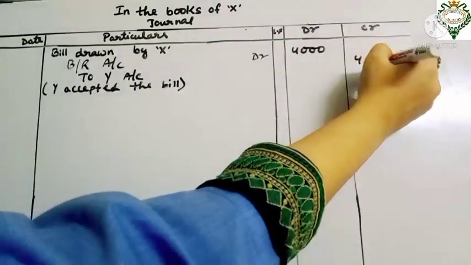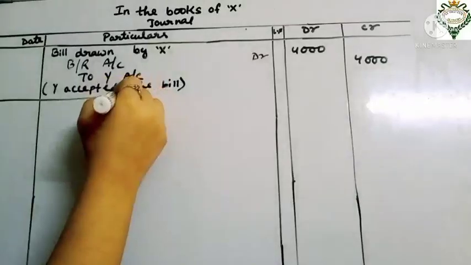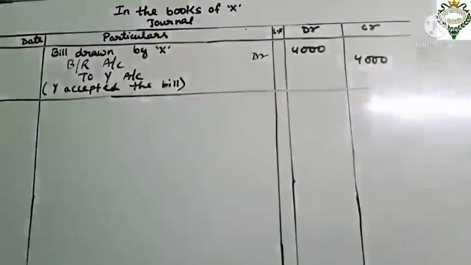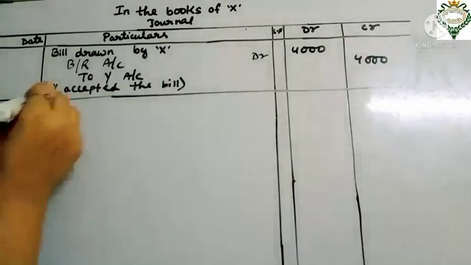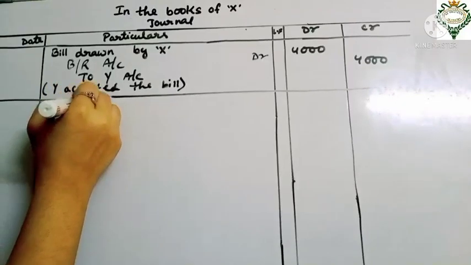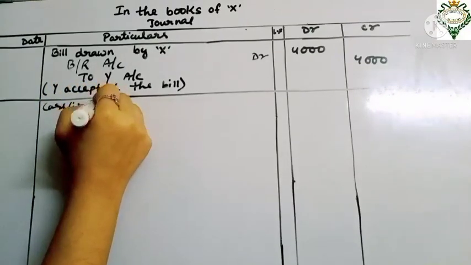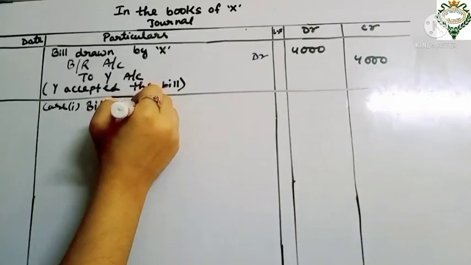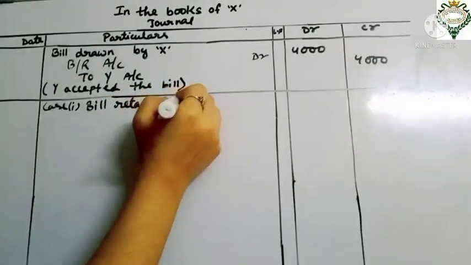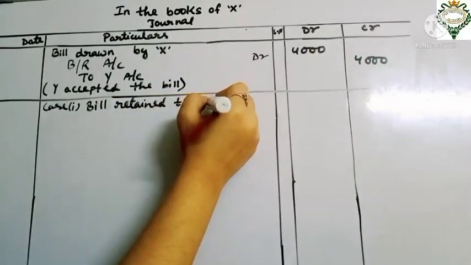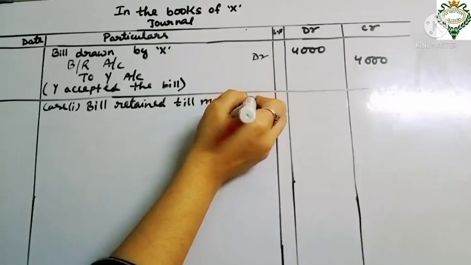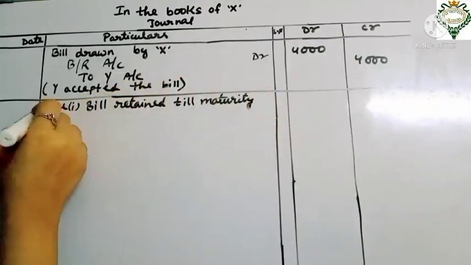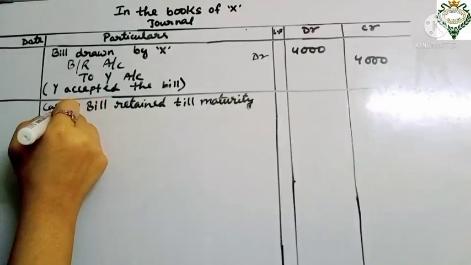Next, the first case entry we have to do. The first case was case 1, that is bill retained till maturity. If X retained the bill till maturity, what entry do we pass?